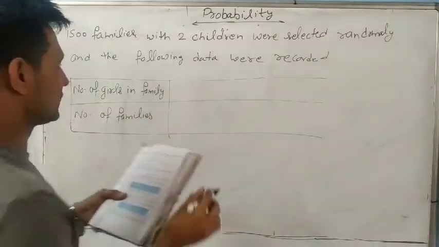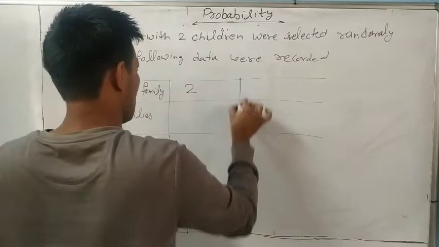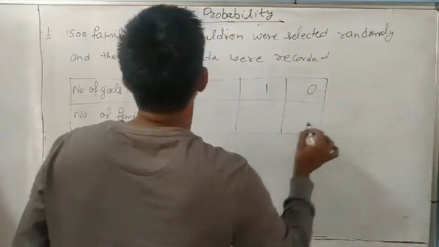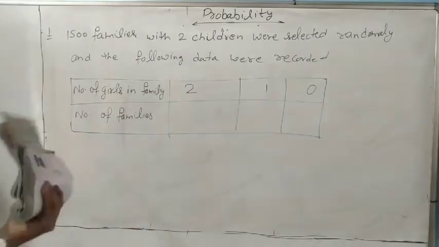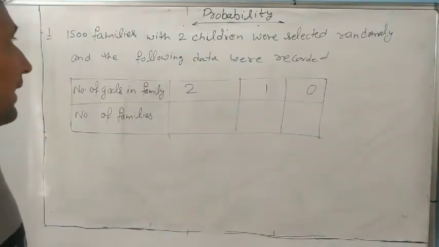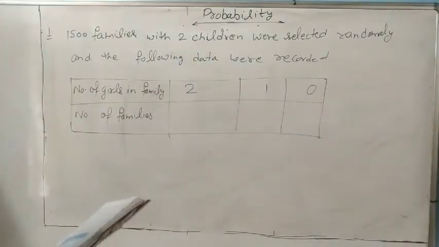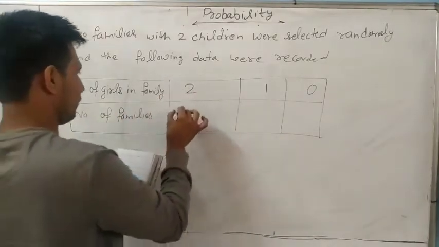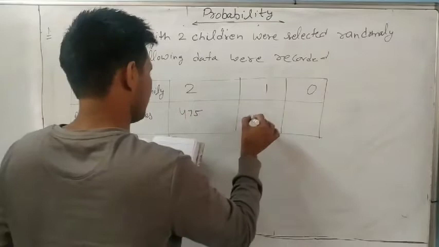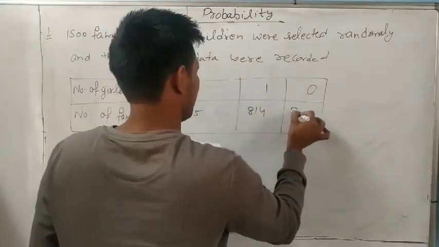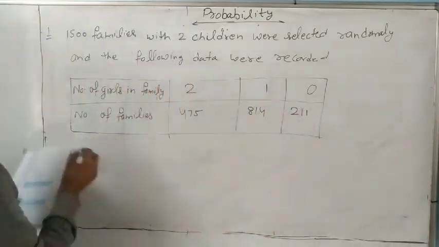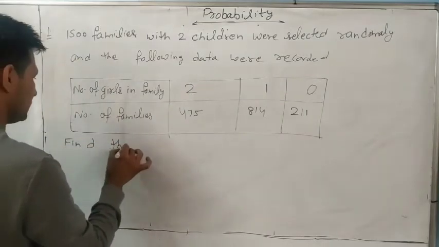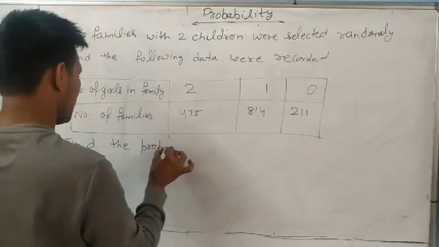Number of girls: 2, 1 and 0. There was a survey conducted on 1,500 families with 2 children. So number of girls in the family 2, how many families? 475, 814 and 211. So write: find the probability.